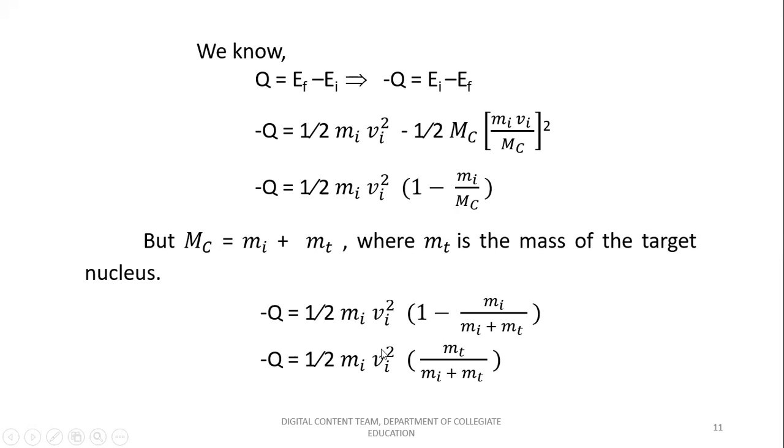So in the above equation, you substitute in place of capital Mc, Mi plus Mt. So the equation becomes minus Q equals half MiVi square into 1 minus Mi by Mi plus Mt. So just rearrange the terms. If you take the LCM with respect to both the terms, it becomes Mt by Mi plus Mt.